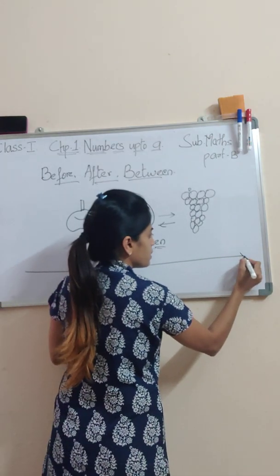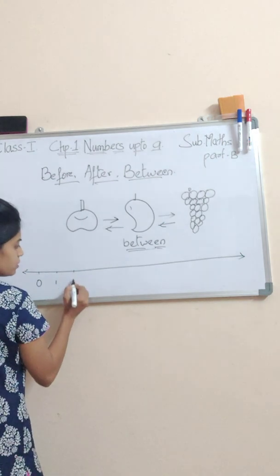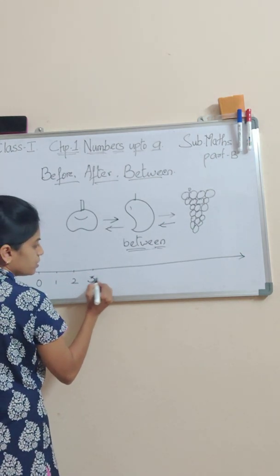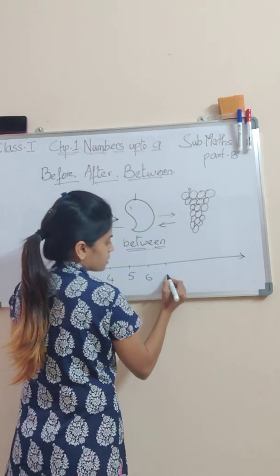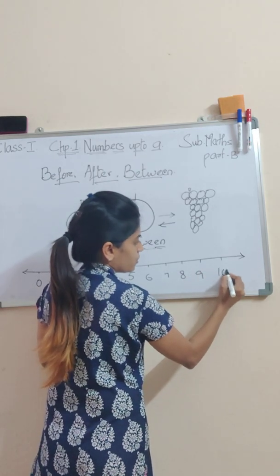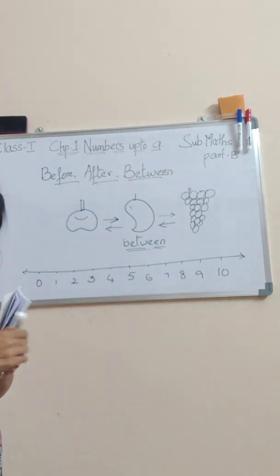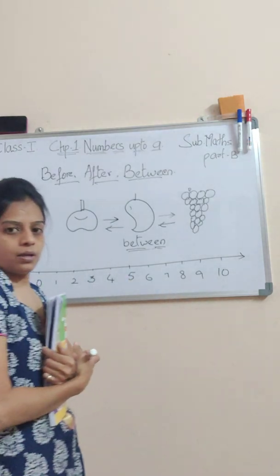In the same way, I'll show you with numbers, a number line. So this is the number line, students. This is 0, 1, 2, 3, 4, 5, 6, 7, 8, 9 and 10. Now, if this is the number line, can you give me a number?